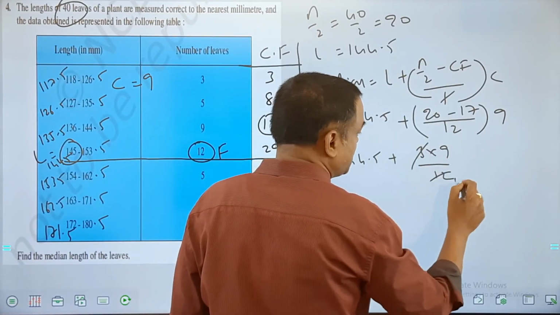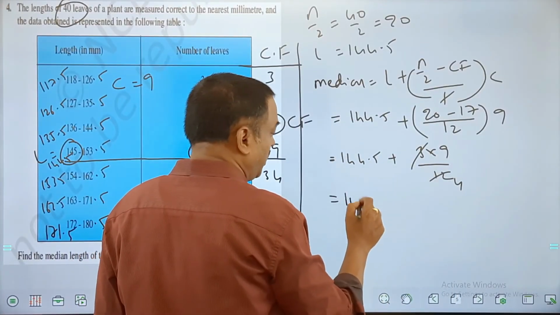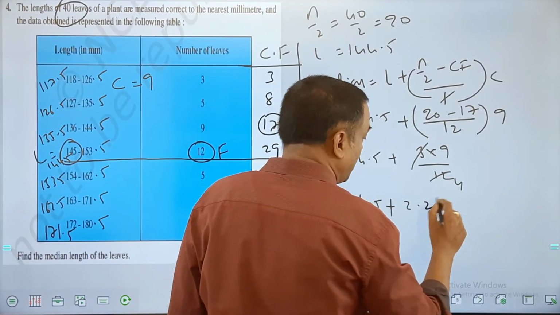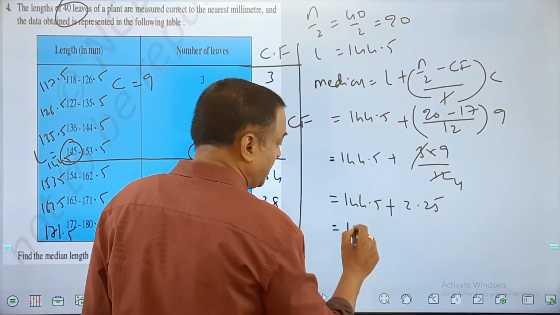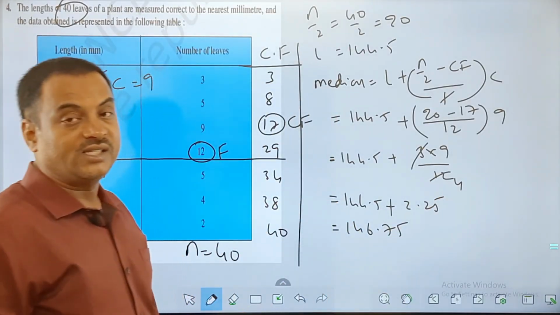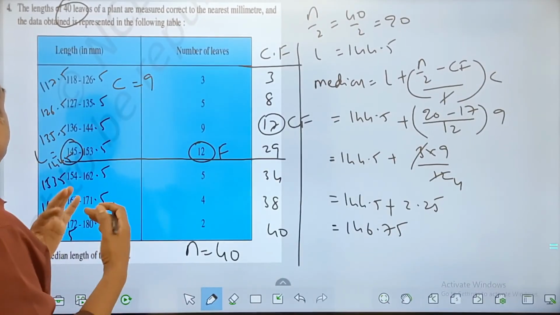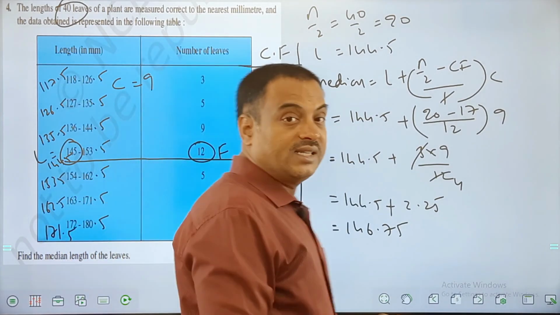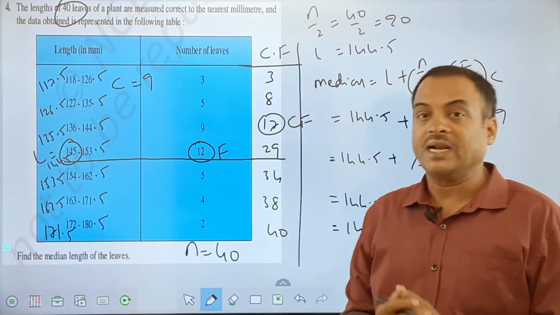I can cancel this by 4, and then 144.5 plus 2.25 is what I get, and this is 146.75, my final answer for median. So here the measure of the leaves at the median is 146.75.